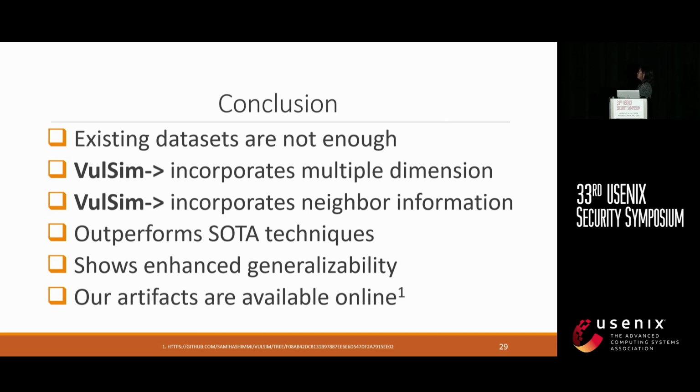In summary, we pointed out that existing datasets are not enough to train a deep learning-based model efficiently. We propose VulSim. It incorporates multiple dimensions, and it also incorporates neighbor information. Experimental results show VulSim outperforms other state-of-the-art techniques and shows enhanced generalizability.